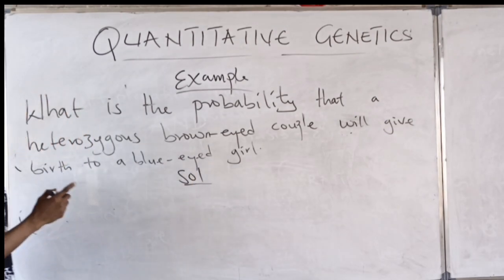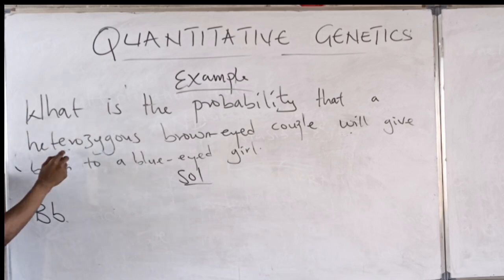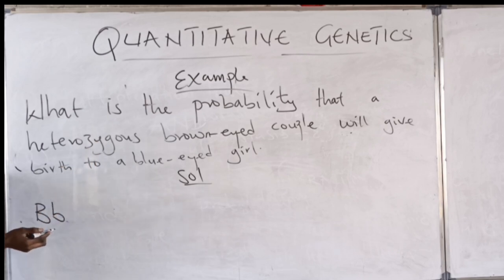Now, heterozygous, let's use B for the alleles. So, what will be the genotype of the couple? Capital B, small b, right? Yes. And what is the probability that a heterozygous brown-eyed couple, meaning both of them are heterozygous, right? Yes. Husband and wife are heterozygous.